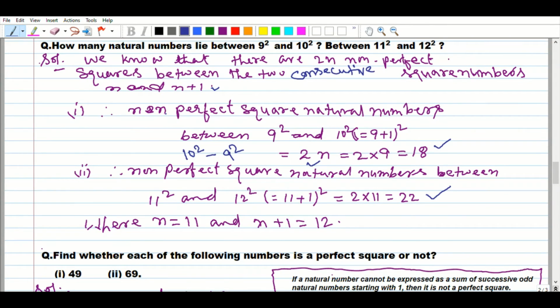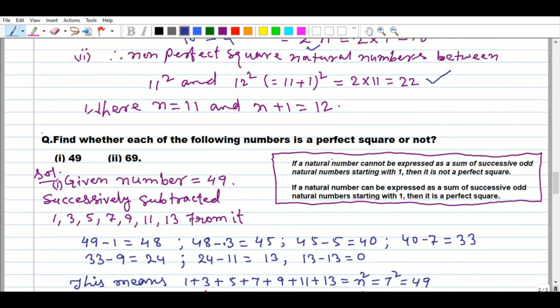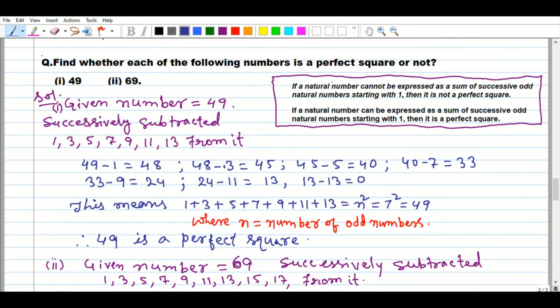Find whether each of the following numbers is a perfect square or not. Just above we explained that a number containing 2, 3, 7, 8 at the unit place cannot be a perfect square. Always keep that in mind. Now we are going to find out whether each of the following numbers is a perfect square or not. Here I have written on the right hand side: if a natural number cannot be expressed as a sum of successive odd natural numbers starting with 1, then it is not a perfect square.